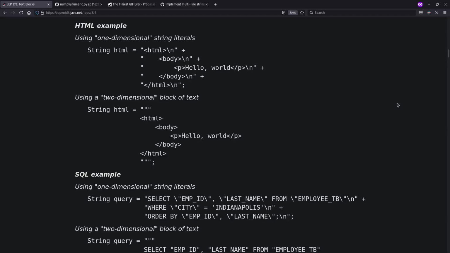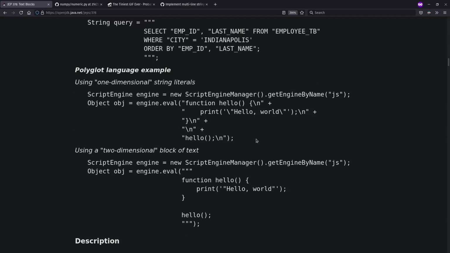Today I want to talk about multi-line strings, somewhat motivated by the recent support for them in Java 15. And in this JEP, they have some examples. You might want to embed HTML or SQL, or perhaps some JavaScript code for a scripting engine. You might also want to embed natural language as well.